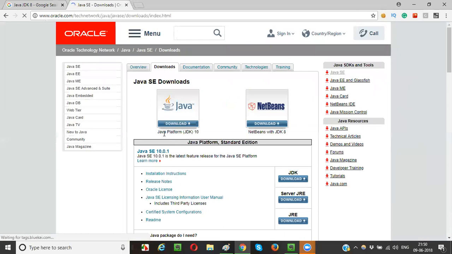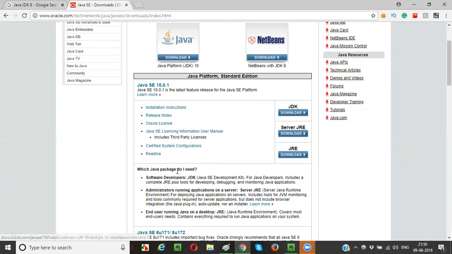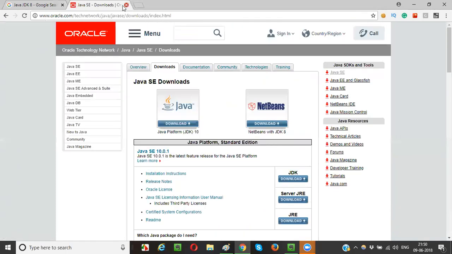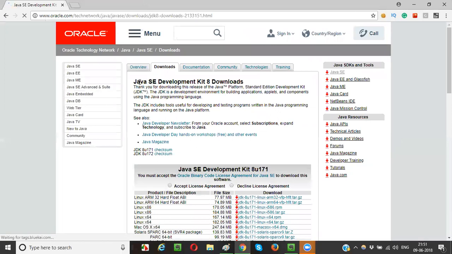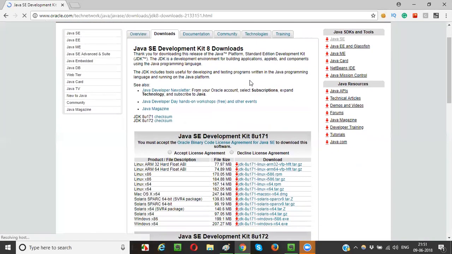you see what is the latest version, guys? 10 is there, right? Java JDK 10 is there. But most of the people who are into the automation are still using Java Development Kit 8, guys. Okay. Now the people never upgraded to 9 or 10, guys. Still people are using Java JDK 8 only. Okay. Let's click on Java Development Kit 8.